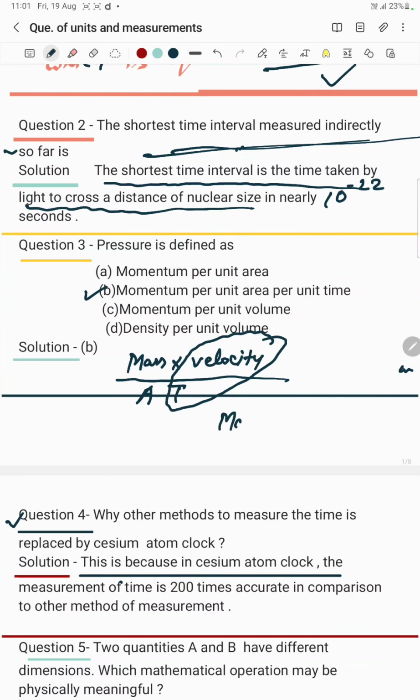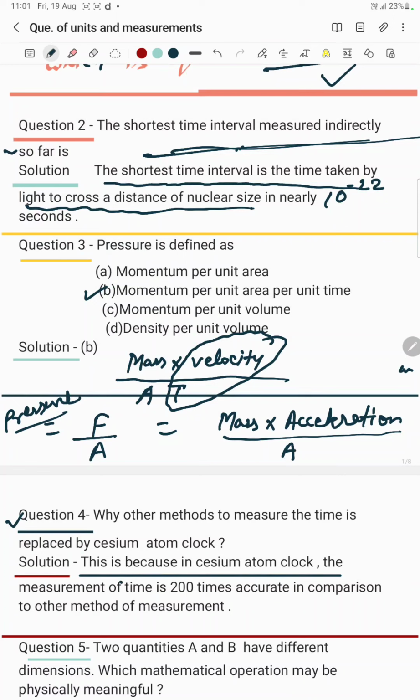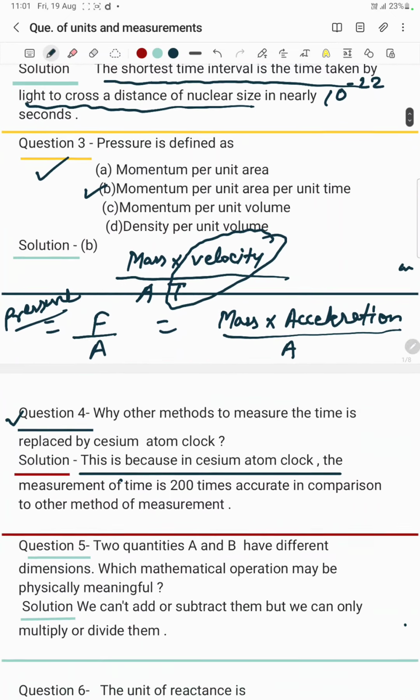So we define pressure as momentum per area per unit time. So question number 3 is solved now. I hope you have understood question number 3. Now let's move on to question number 4.